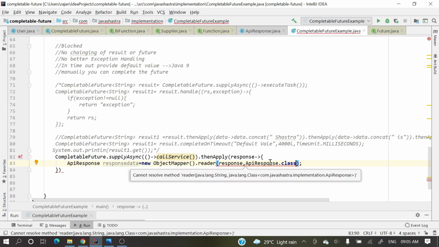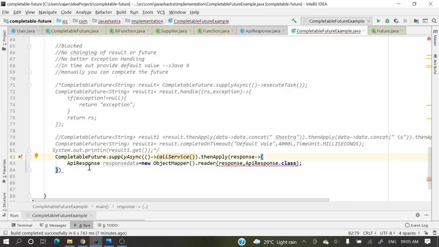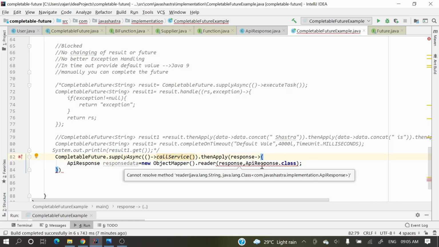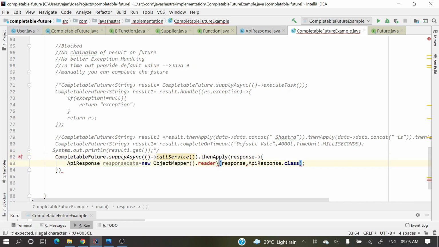Why is it showing an error? Okay, not reader, it's read. New ObjectMapper, why is there no method? Okay, let's see.